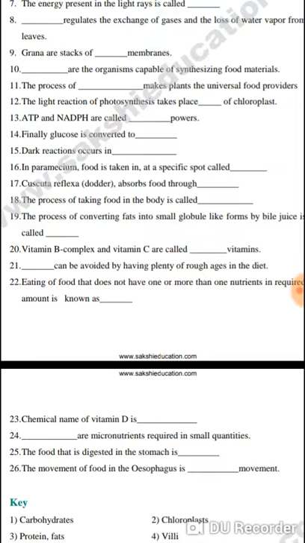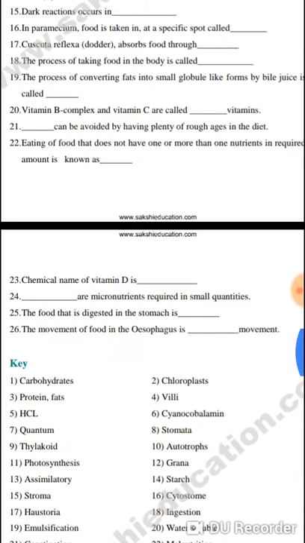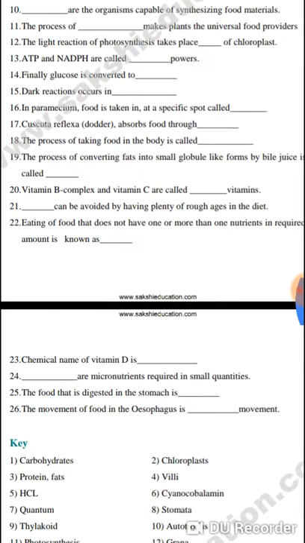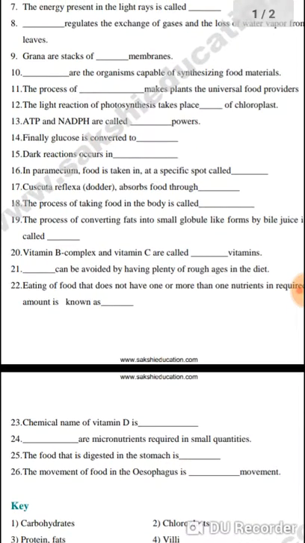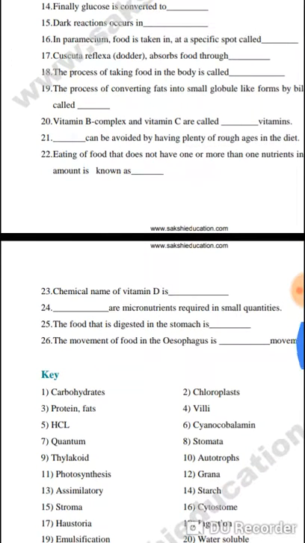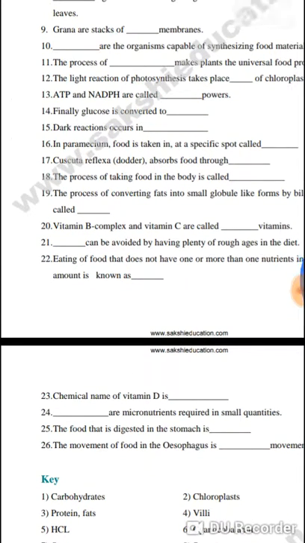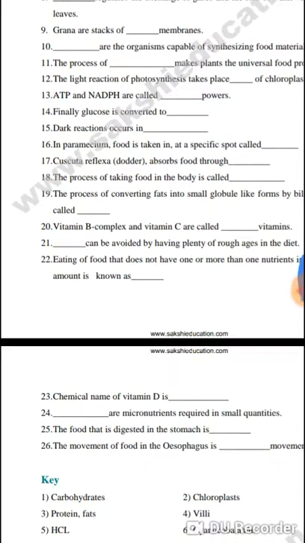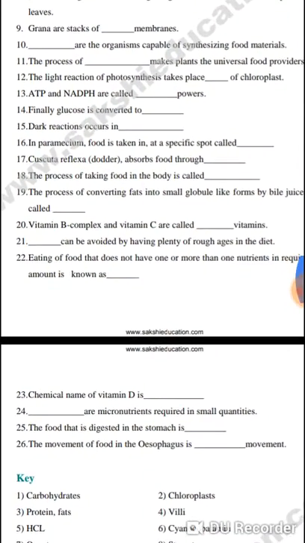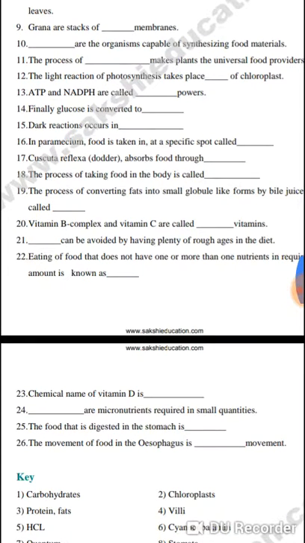The light reaction of photosynthesis takes place in the grana of the chloroplast.